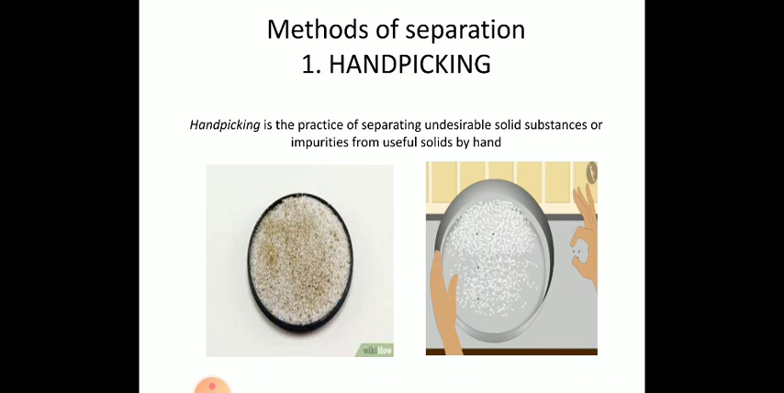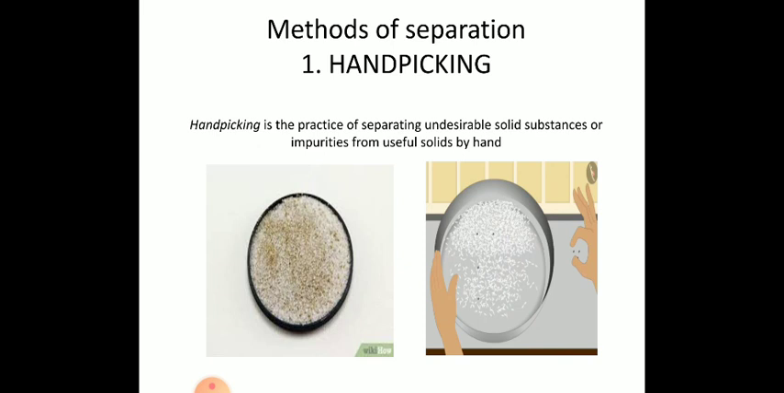But one thing is there: this process of hand picking can only be used if the material is less in amount. If we have to separate the stones from 30 kgs of rice, that will be too tiring, no? So this process is used only when the quantity is small and the impurity is of bigger size. Hand picking is the practice of separating undesirable solid substances or impurities from useful solids by hand. So by the name itself, you can recognize that hand picking means separating things by picking them up with the hand.